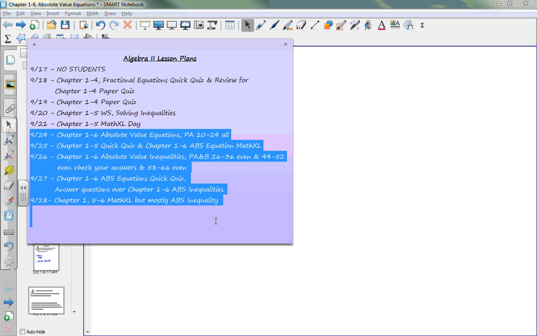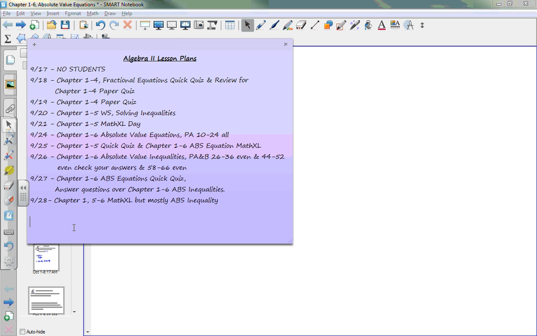Thursday, I will answer questions over the book assignment over inequalities. You will have a quiz over the Chapter 1-6 absolute value equations. So you're going to have a quick quiz on Thursday over 1-6, and then also I'll be answering questions over the homework, which is the absolute value inequalities. On Friday, I will not be here. Friday, you are going to be working on Math XL. You will have another assignment.